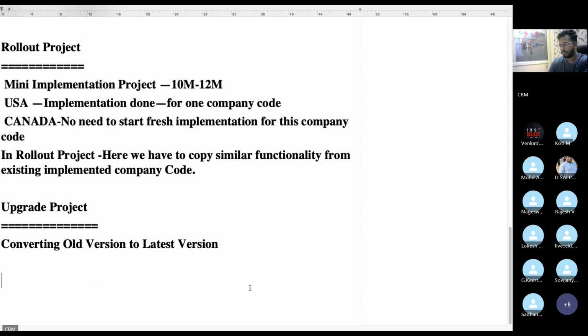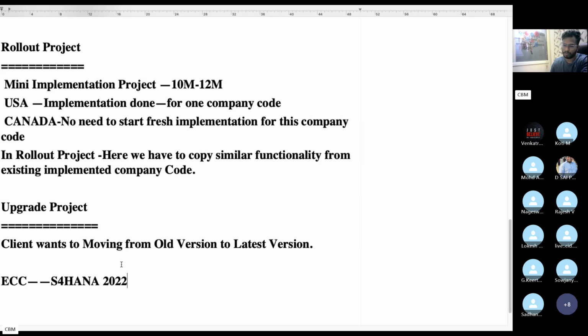The client wants to move from the old version to the latest version. For example, ECC to S4HANA 2022. The client wants to move from ECC, ERP EHP 6 version, to S4HANA 2022.